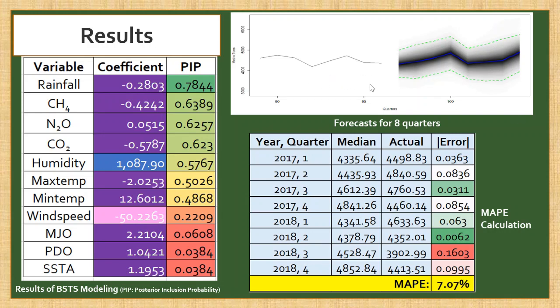So this is the forecasting plot, and here you can see that the MAPE is shown to be 7.07%. Thus, the model shows a promising forecasting accuracy. Here we can see that the third quarter of 2018 has the highest error. Typhoon Ompong, a signal number 5 typhoon, struck the Philippines and damaged the agricultural sector and infrastructures of the country quite hard.